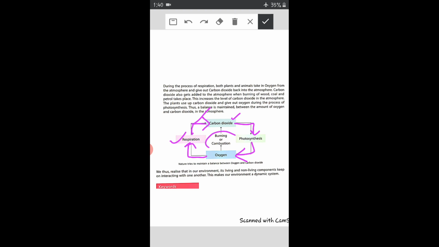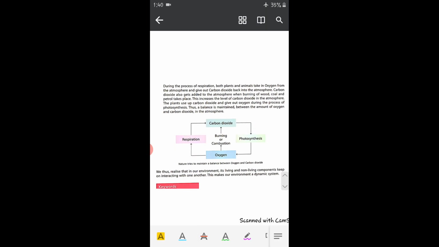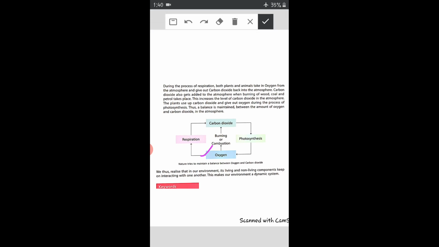So combustion or burning, which you studied in your fifth class, requires oxygen. This activity you have also done or you have read in the chapter on air, that whenever you need to burn something, you need oxygen for that. Okay, so burning requires oxygen, and again burning gives out carbon dioxide.